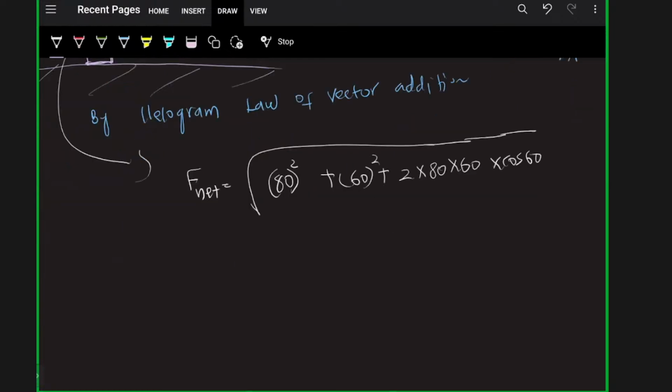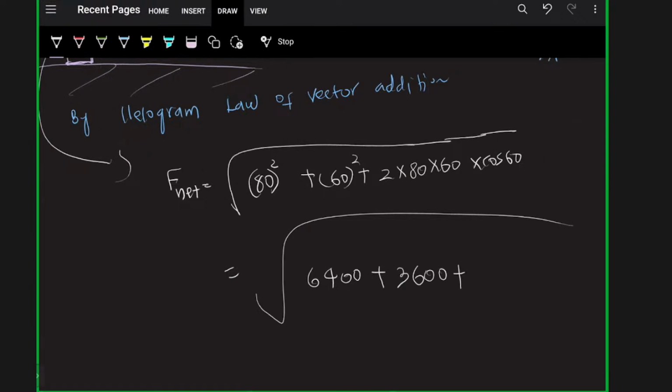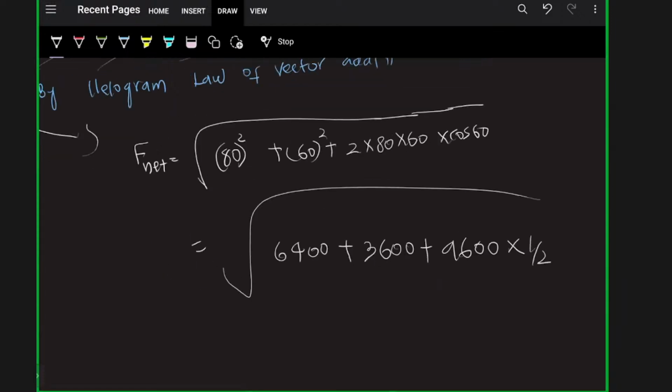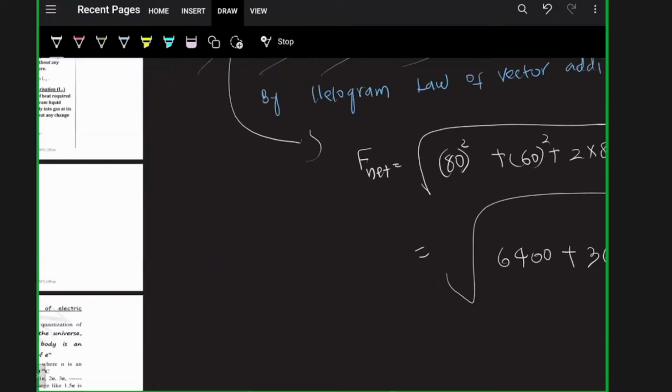And it will be root of 80 square, which is 6,400, plus 60 square, which is 3,600, plus 2 into 80 into 60. 2 into 8 is 16, 16 into 6 is 96, and cos 60 is 1 by 2. And if I solve this, I will get the answer. Clear? Okay. This is how we calculate the net force.